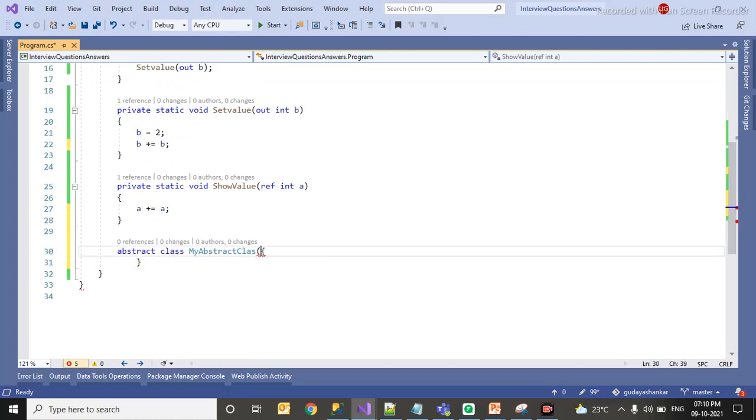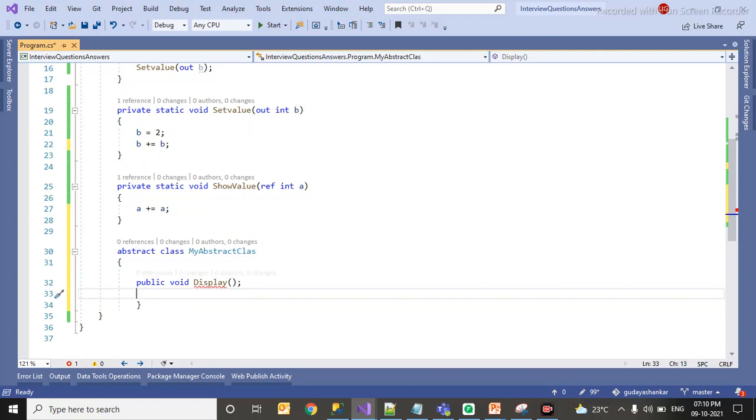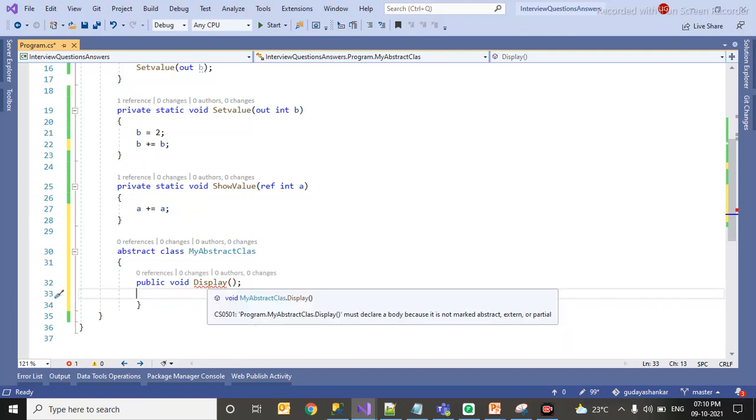I have created a class with abstract. Here I will be creating a public void display. This method does not have any implementation, so it has to be an abstract method.